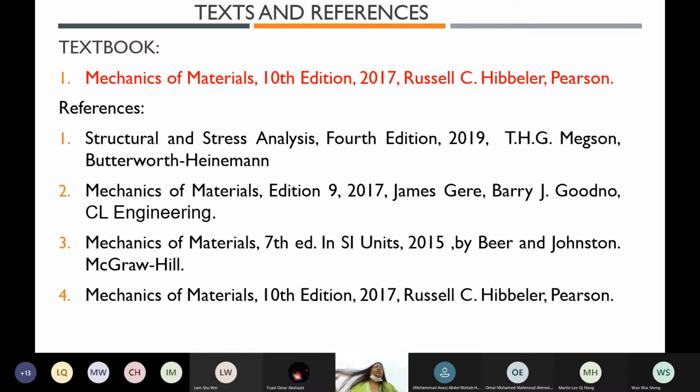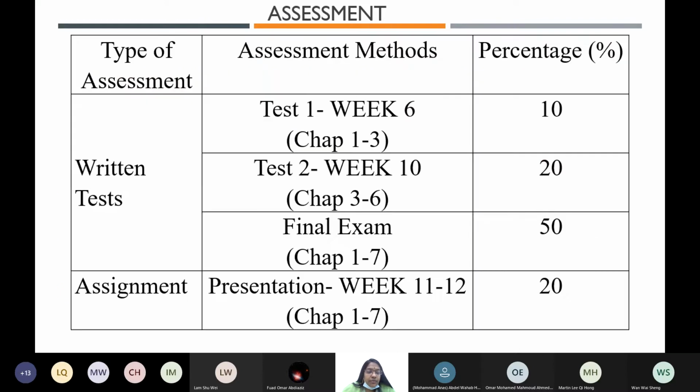Got it? You have shared? Okay. A recent version like 2019, 17 and 15, all these authors, each one is good in each chapter. I will tell you when I go through the chapters, but this one is always the standard and best one. Okay, I just repeated it here.